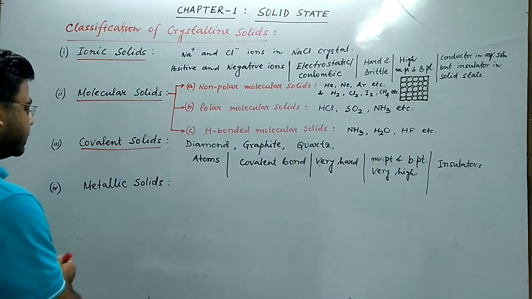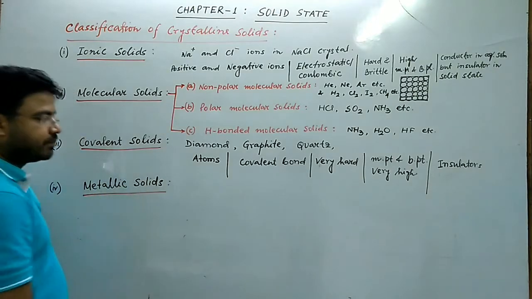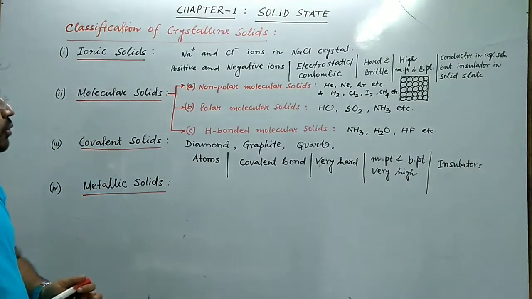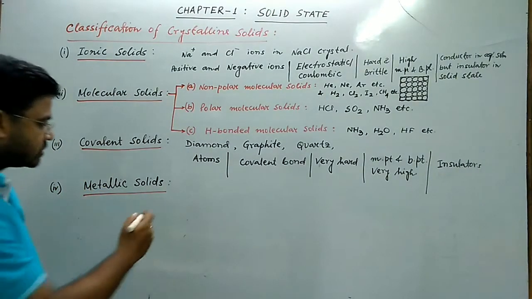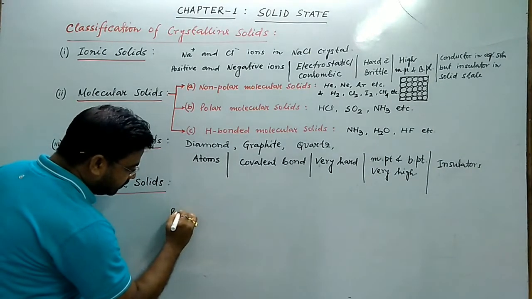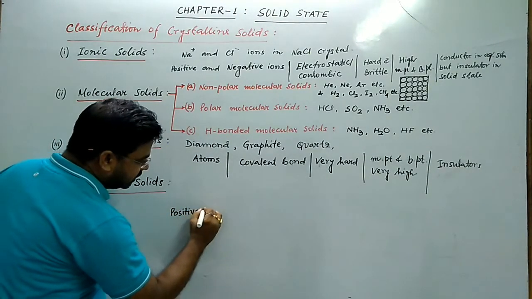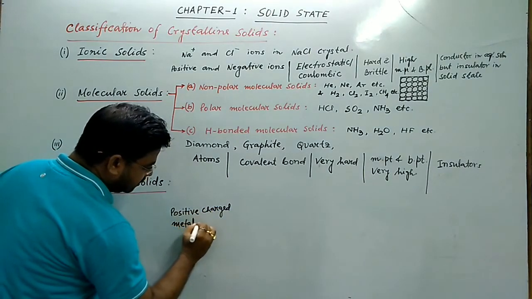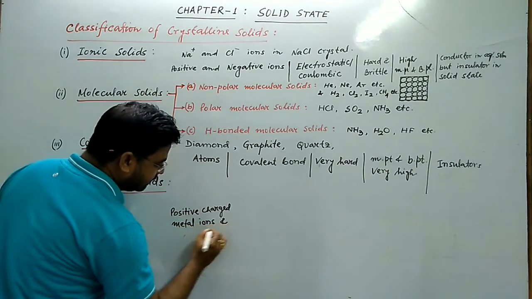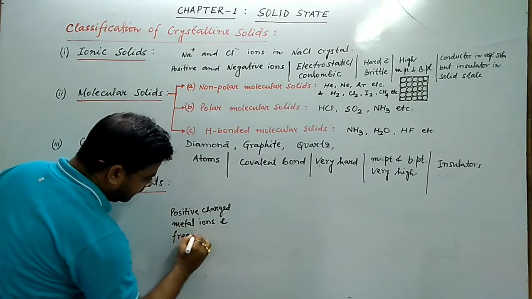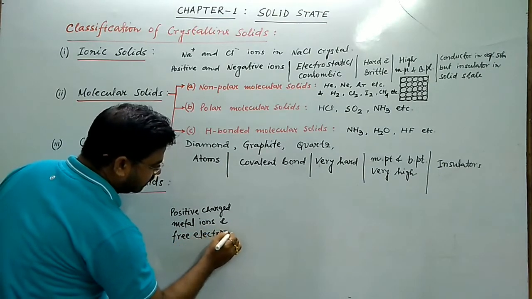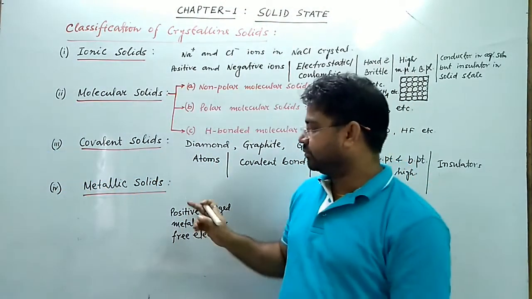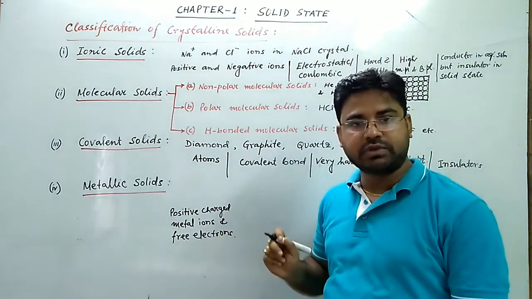Next is metallic solids. So what are metallic solids? In metallic solids, the constituent particles are positively charged metal ions and free electrons. Positively charged metal ions, like iron, Fe dipositive and Fe tripositive.